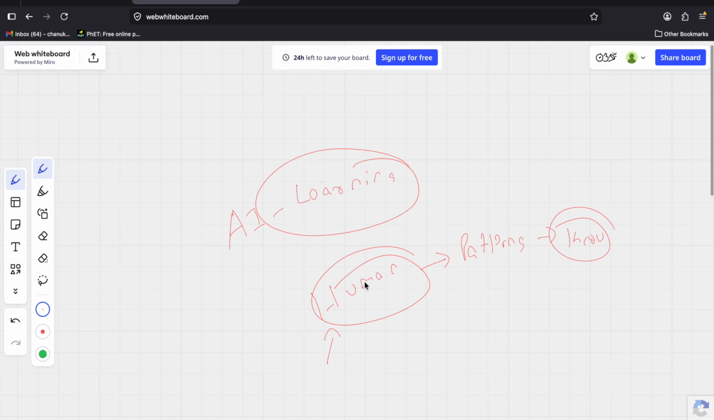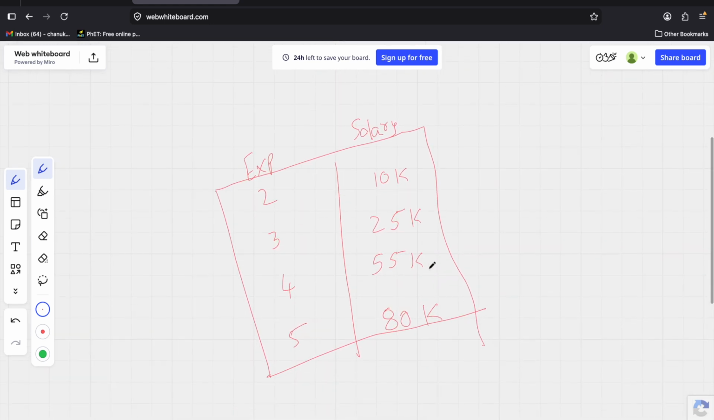Now, humans are drawing patterns. What exactly do patterns mean? If you consider this data, experience 2 has a 10k salary, experience 3 has 25k, experience 4 has 55k. As experience is increasing, the salary of the person is also increasing. There is a pattern here, guys. So we humans conclude that if a person has more experience, then the salary of the person will be more. That is our human conclusion.